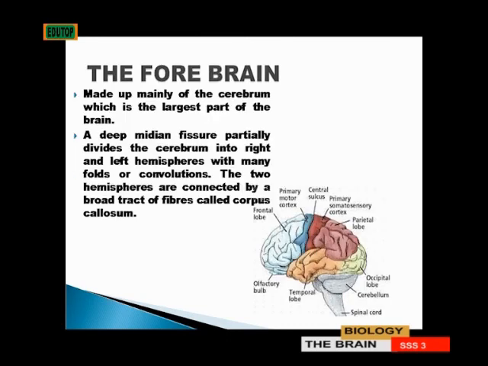Now, the forebrain. The forebrain is majorly made up of the cerebrum, and it is the largest part of the brain. The cerebrum is the largest part of the brain. A deep median fissure partly divides the cerebrum into the right and the left hemispheres, with many folds, or what we call convolutions. The two